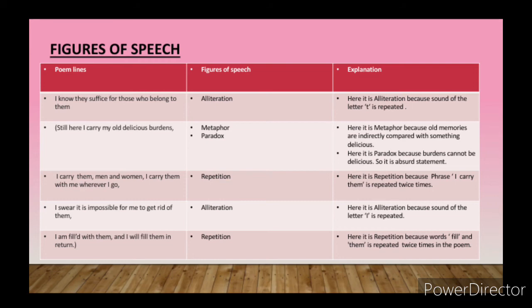If you would see, this line is very important of the poet Walt Whitman. I had said in the teaching itself, old delicious burden. Students, burden cannot be delicious. Troubles and problems are never delicious. But here the poet has used it to make us understand it's not just the troubles and burdens, but our past best memories that we had spent with our family members, with our friends, those who are having lots and lots of expectation in our life.